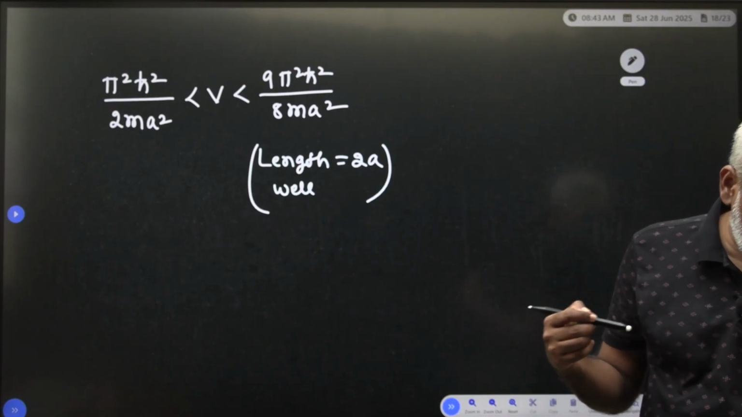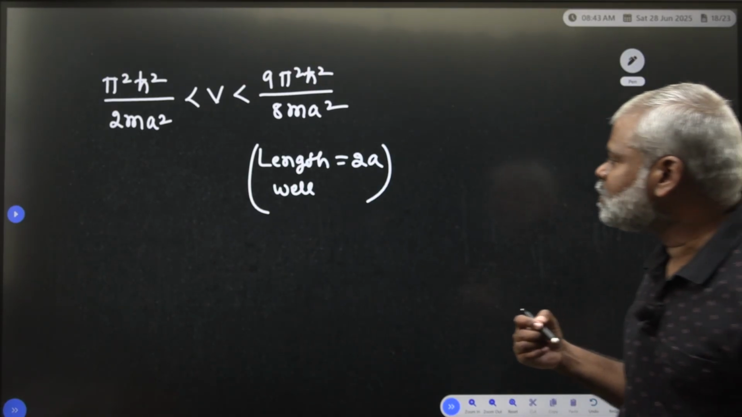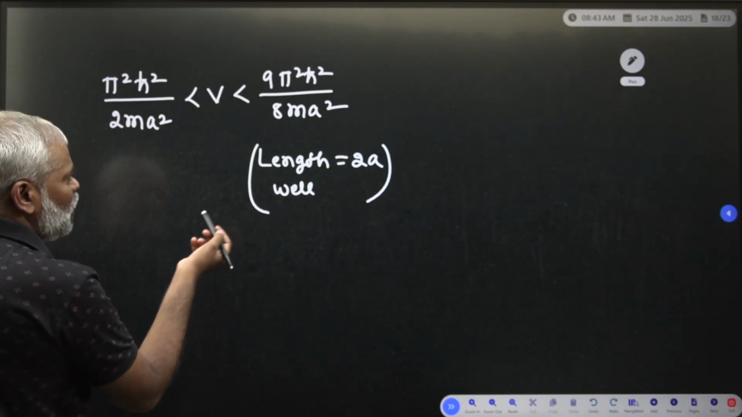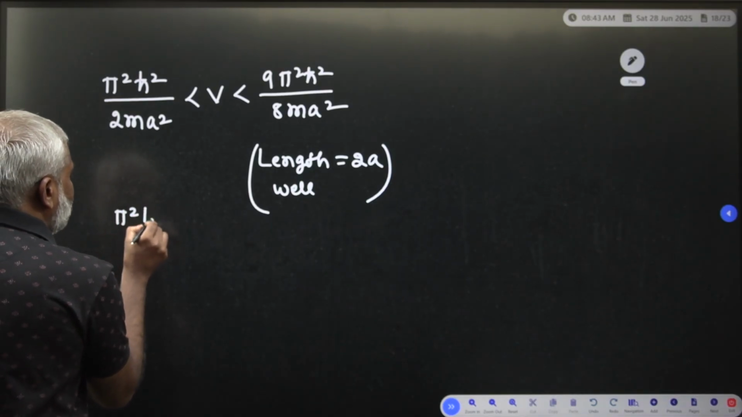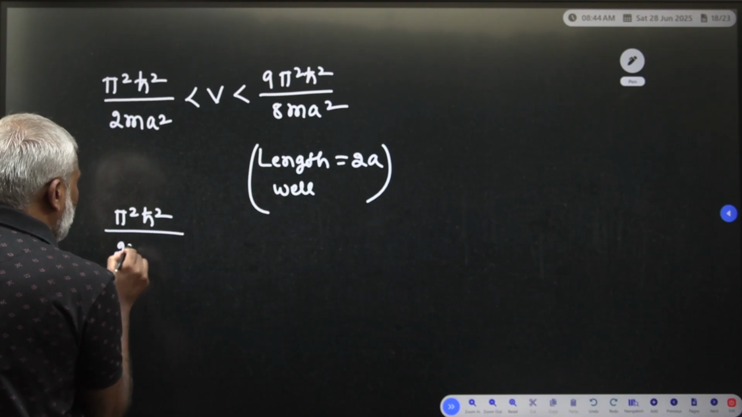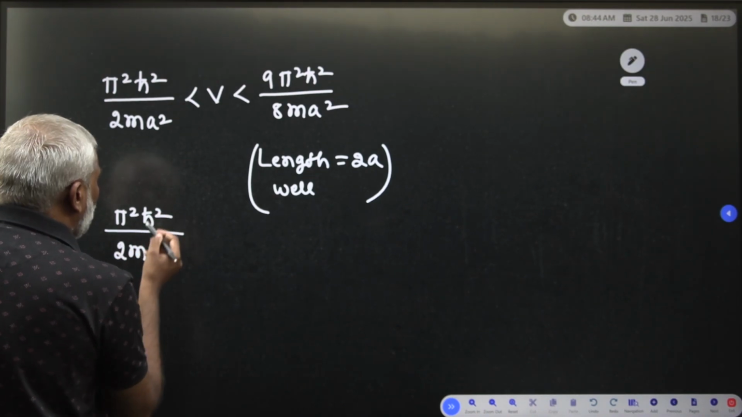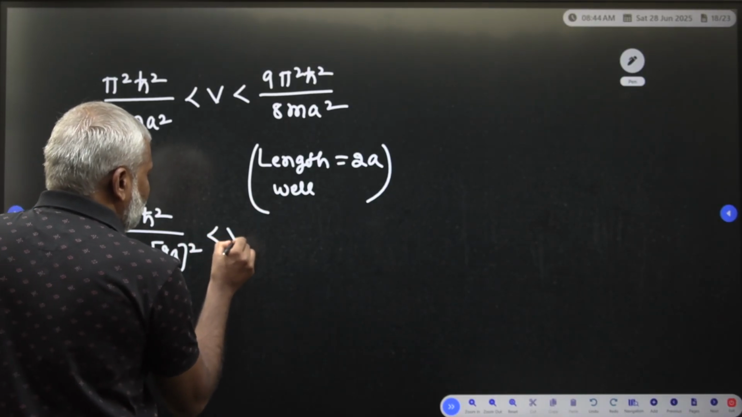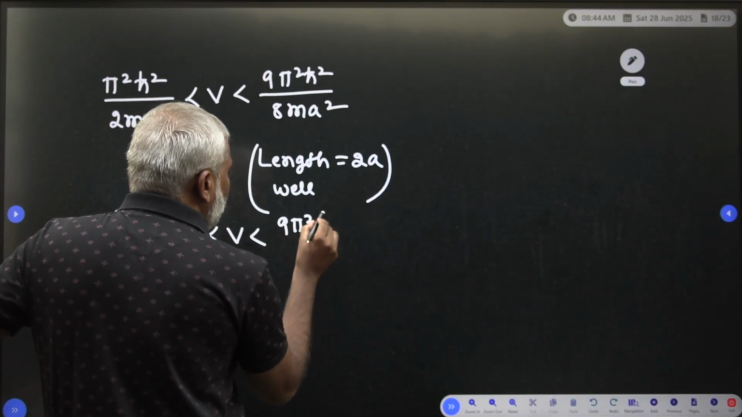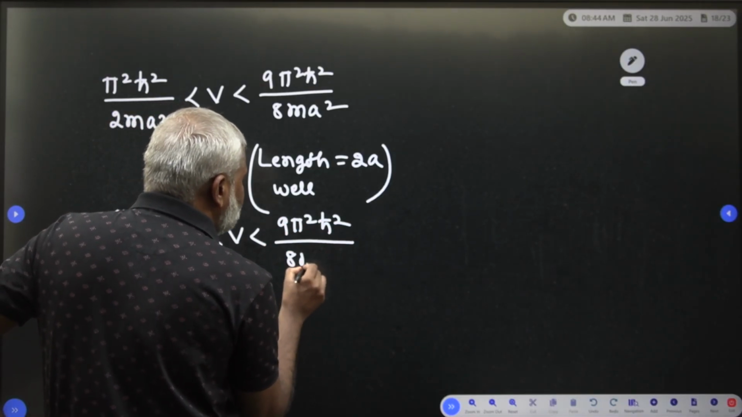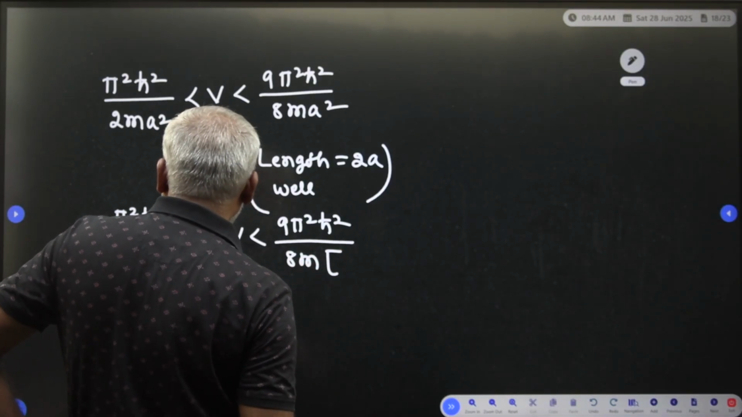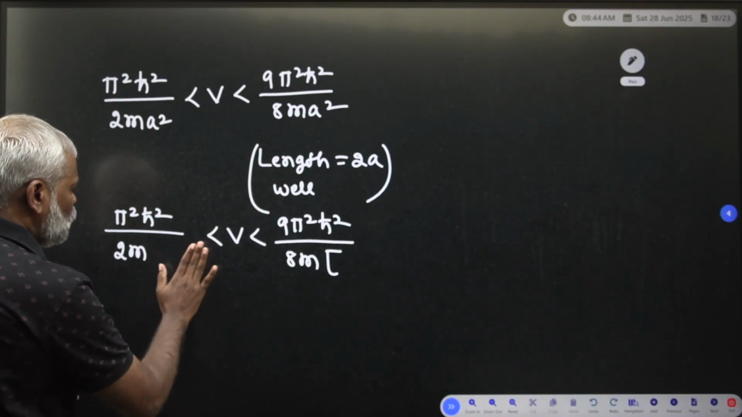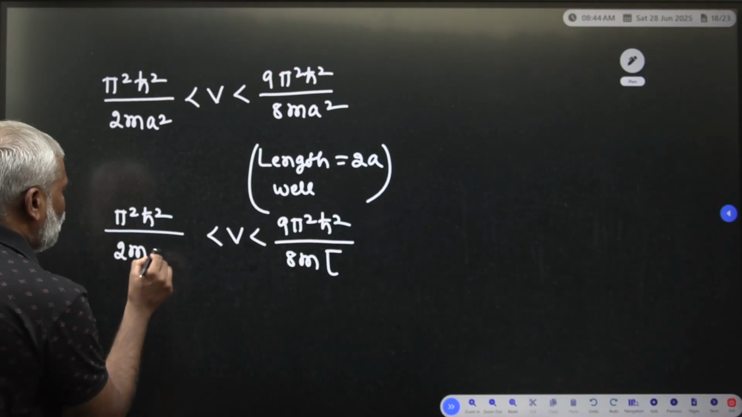So you are able to get the zero point energy. How much energy are you going to get? Let us see here. With 2a written in, it is π²ħ²/2m(2a)² < V < 9π²ħ²/8ma². So 2a we are observing, you have to take a square.